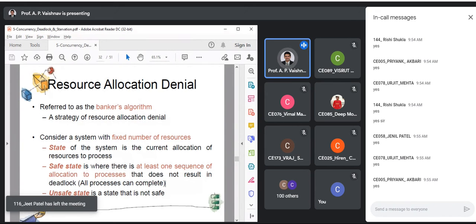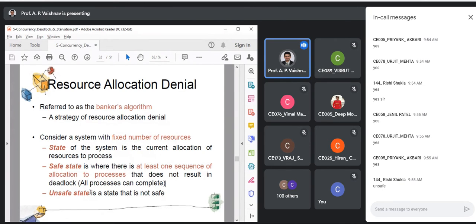What is an unsafe state? Suppose after you allocate the resources, out of three, one is still remaining. One process is not able to complete even after you do the allocation in simulation. What can we say about that state? Yes, it is unsafe. That means it might be possible that in future, that process is either starving or it is deadlocked. It is waiting for something.